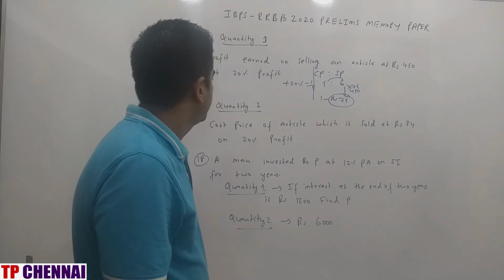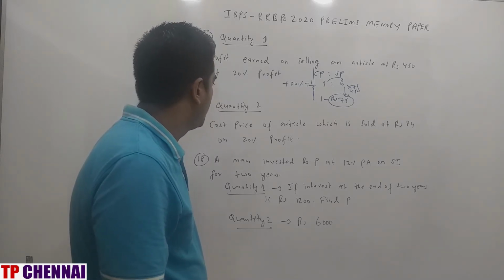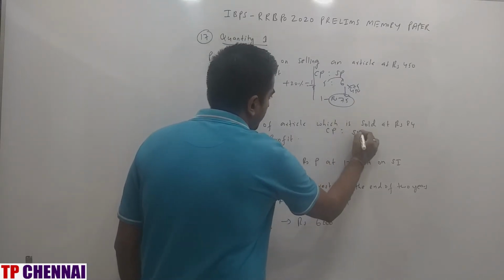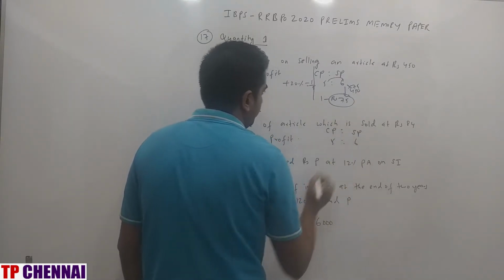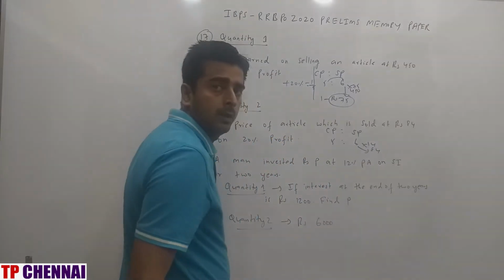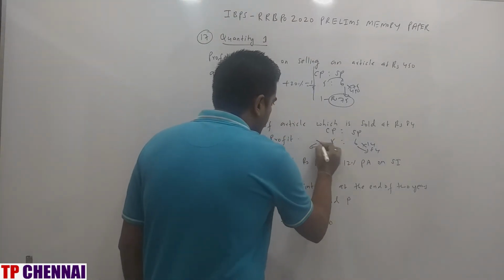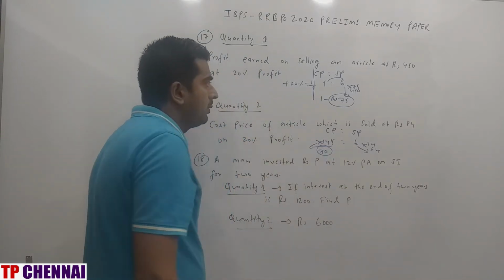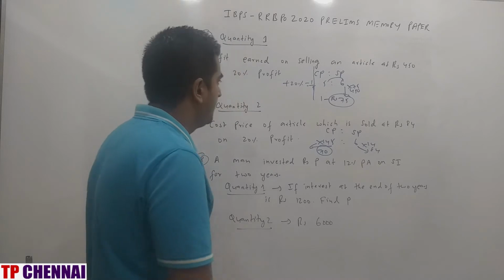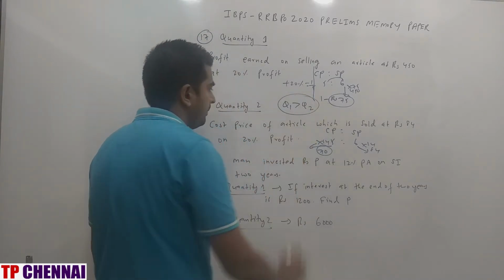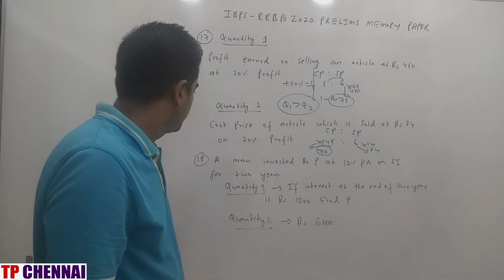Quantity 2: cost price of an article which is sold at rupees 84 at 20% profit. So again I am writing CP and SP. 5 is to 6. 6 parts is 84. This is 14 times, right? This is also 14 times. What is the answer? 70. Quantity 1 is 75, quantity 2 is 70. What is the answer? Q1 is greater than Q2. Right? Next one, the 18th one.